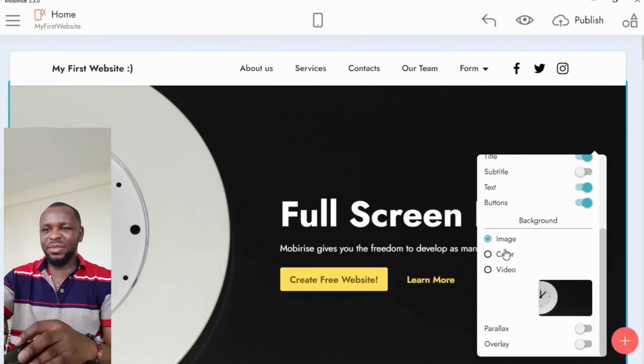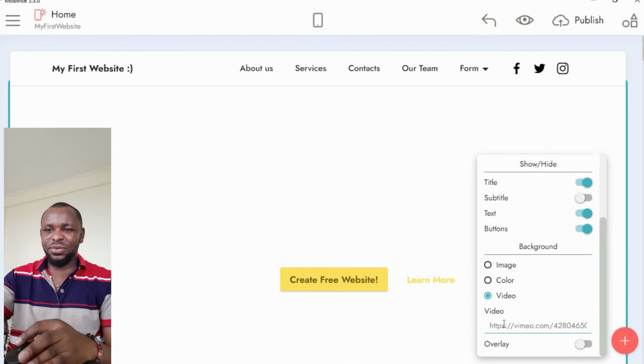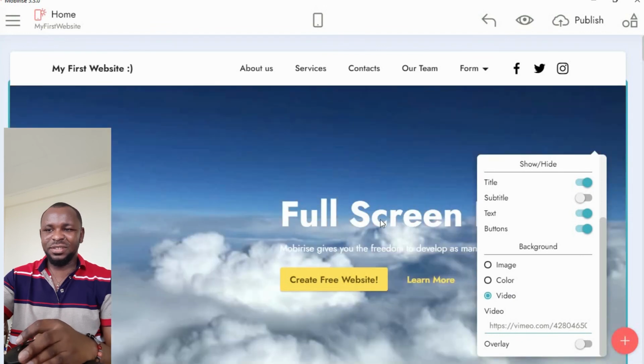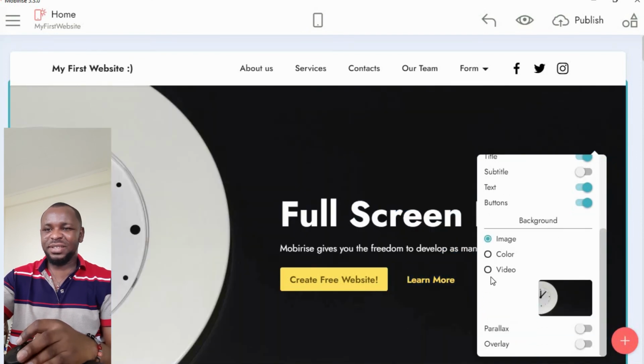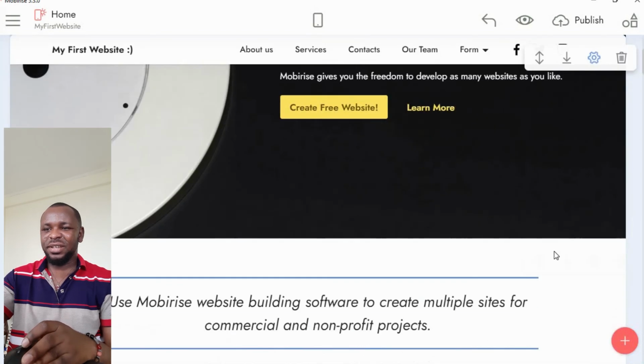Okay, so for the image, you can put a video there instead of an image. So when you click on the video, the link field will come for you to select your video link and drop it there. All right, okay, so that is it for this side. Okay, all right, so I'll maintain the settings.